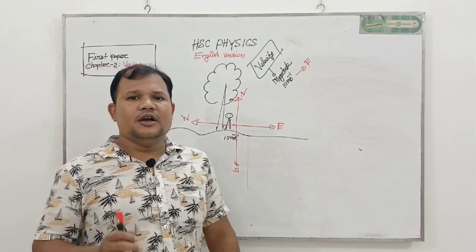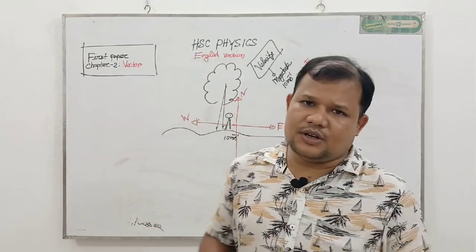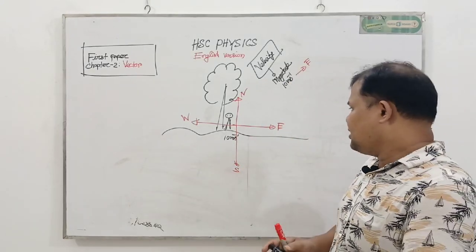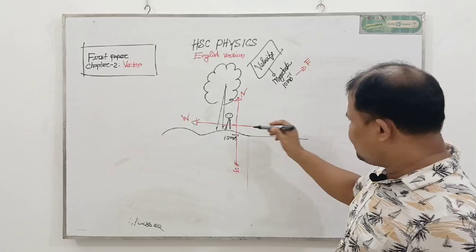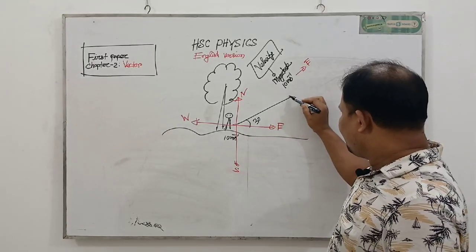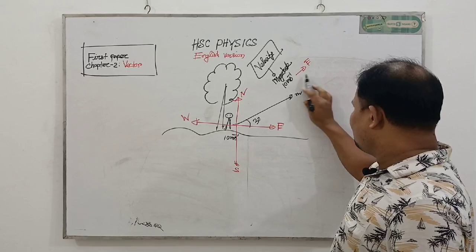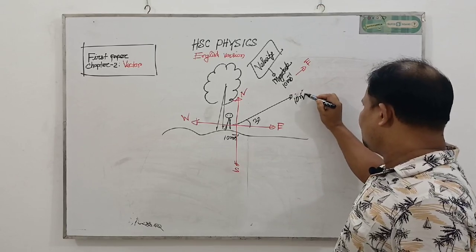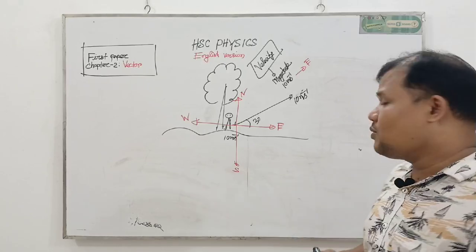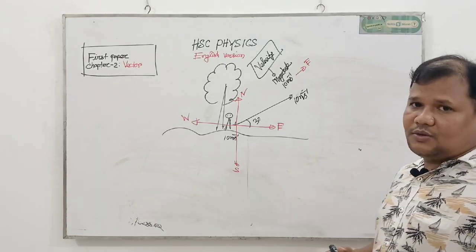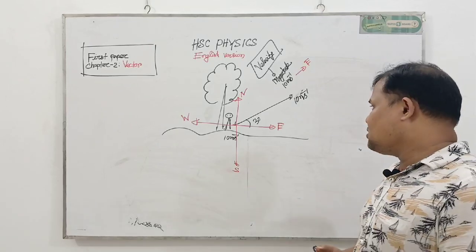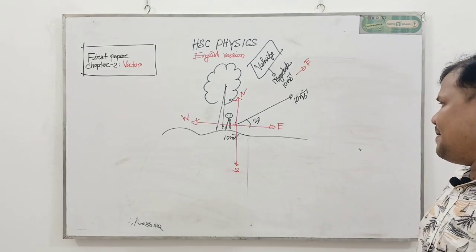Because of that reason velocity is a vector quantity, because this person has a lot of options to start the journey from here. This person can also start the journey making a 30 degree angle with the east side at 10 meter per second velocity. My dear student, because of that reason velocity is a vector quantity. Without two things, its magnitude and direction, you cannot express these quantities perfectly and clearly.